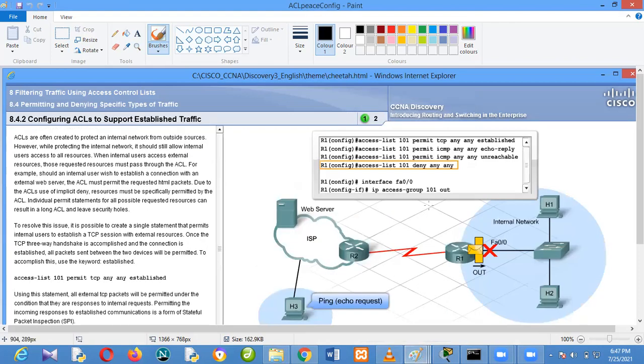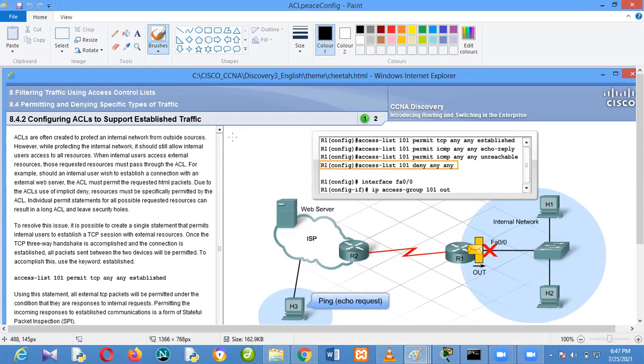Now, there is, for configurational sake, a way to avoid complex configurations. Sometimes you might make the mistake of configuring wrongly and you now deny someone that is supposed to be permitted. So to avoid issues like that, there is a good configuration that you can use to leave the ACL only for established traffic. Now, what I mean by established traffic is, if you can remember what I talked about in